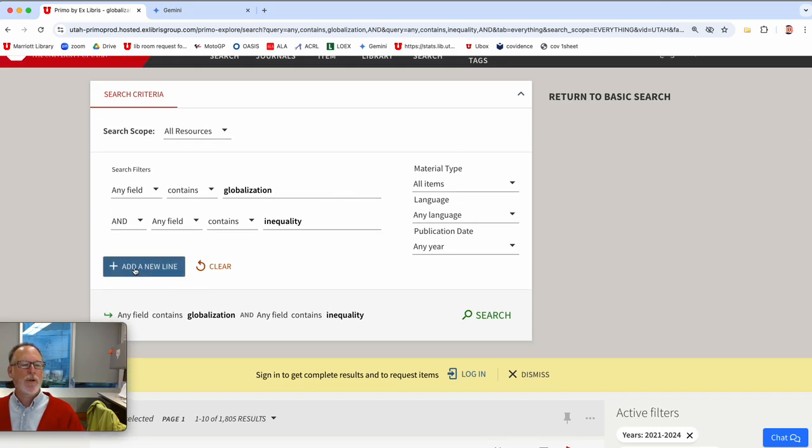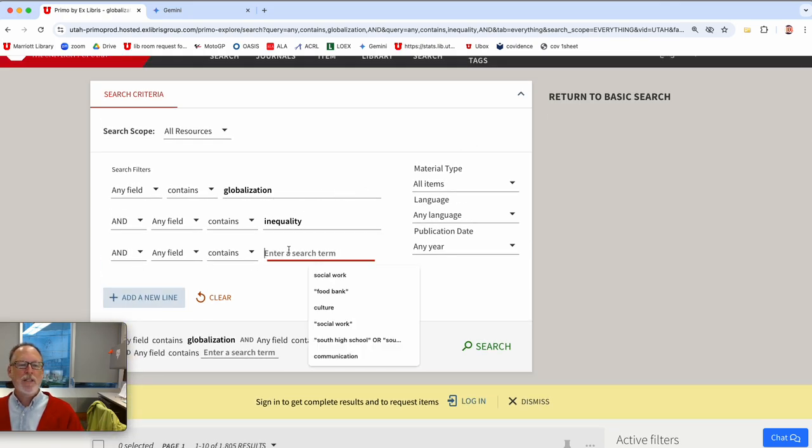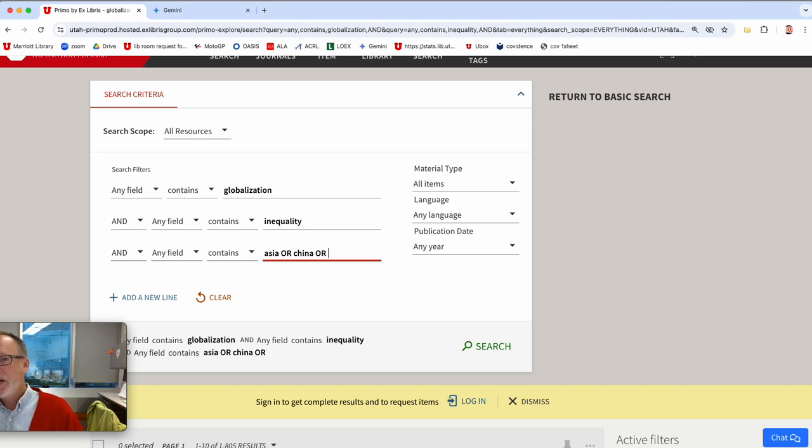Say, for example, I'm going to add a new line. Say, for example, I was looking for inequality in people who are from Asia. So I would do Asia, but I might have to put synonyms in too, or China, and all of these are in English, but you can put in non-English characters as well, because there's scholarship in non-English languages. I only know English, so I'm just going to do that.